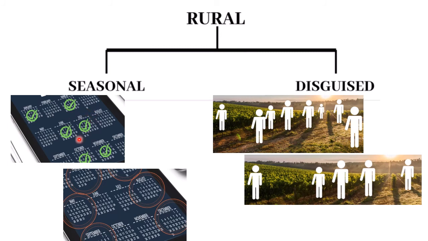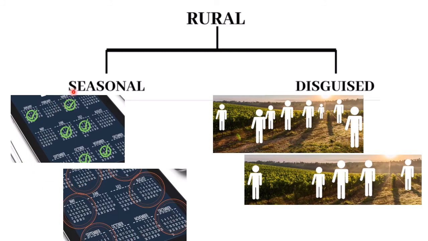In the months when there is harvesting and reaping of crops, there is employment. What happens in the other months? The farmers do not get any job, they have to take up something else. That is called seasonal unemployment, normally in the agricultural sector.